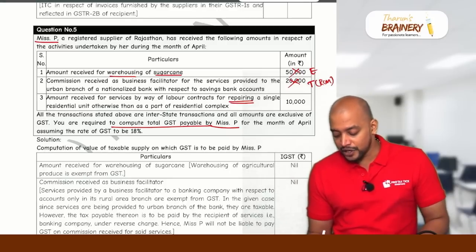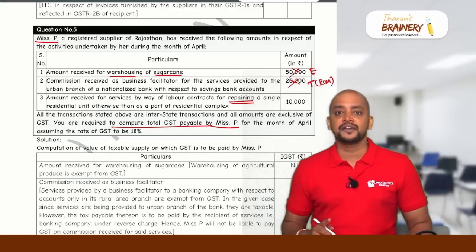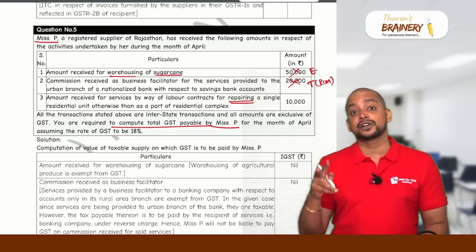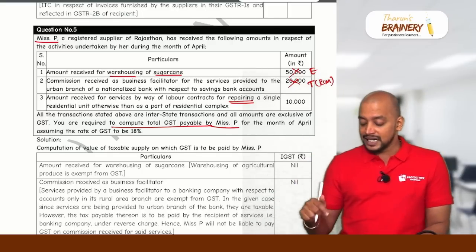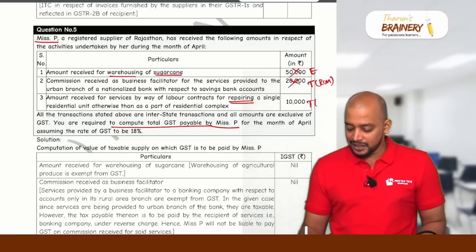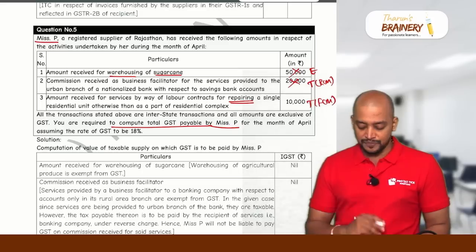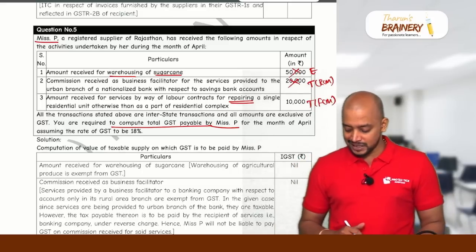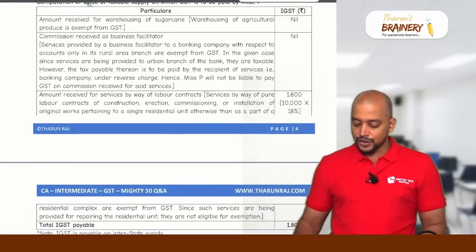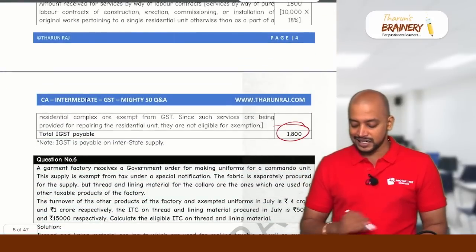It is repairing, not construction. Whatever exemption that we have is only construction of a single residential unit otherwise than as a part of complex is exempted. But here it is repairing the single residential unit, that will be taxable under FCM. So in the hands of Miss P, what will be the GST payable? So 10,000 into 18%. So 1,800 will be taken as the GST liability.